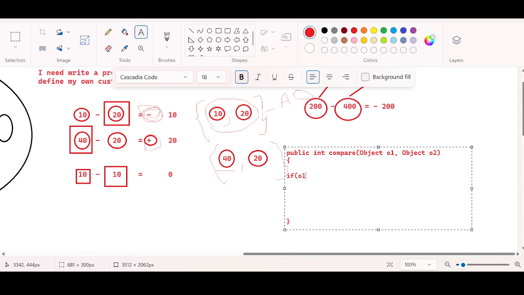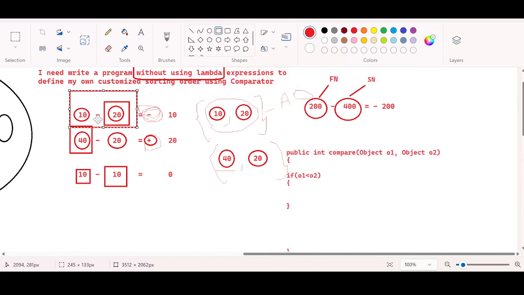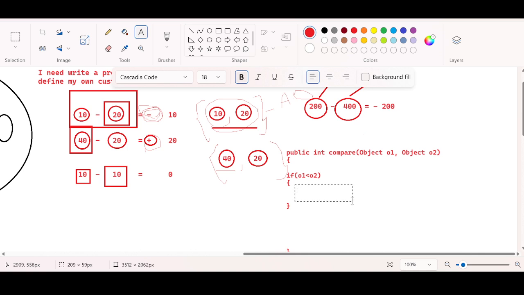o1, object 1, is lesser than object 2, o2. Take the same example: 10 is object 1 and 20 is object 2. If object 1 is lesser than object 2, what is the output that it should get? If it has to follow this order, what output does it have to get? Negative. The signature has to be negative. So internally it is designed in such a way that it is going to return -1.